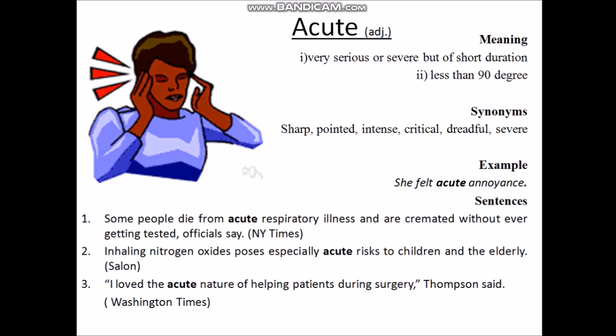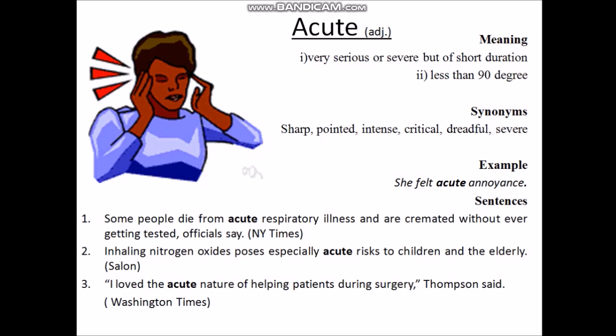The first sentence is: some people die from acute respiratory illness and are cremated without ever getting tested. The first sentence means that some people die due to a very serious respiratory illness and many are buried in the grave without ever getting tested. So move on to the second sentence.